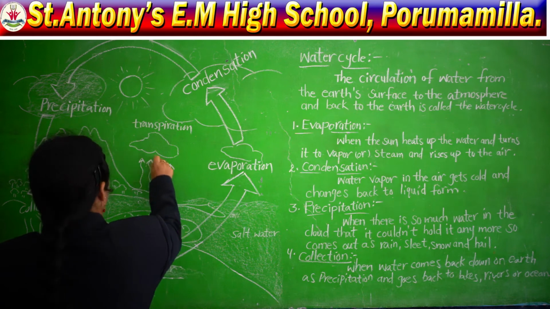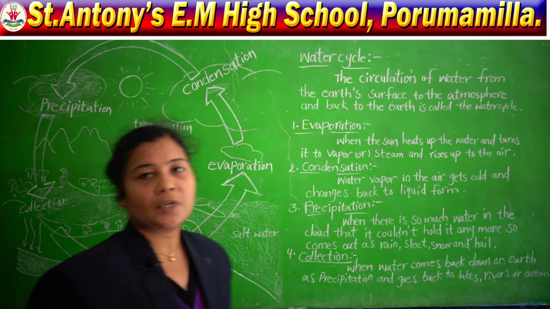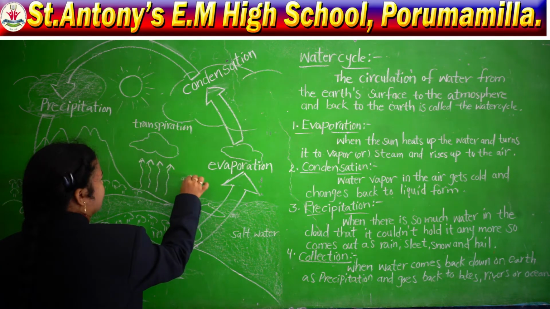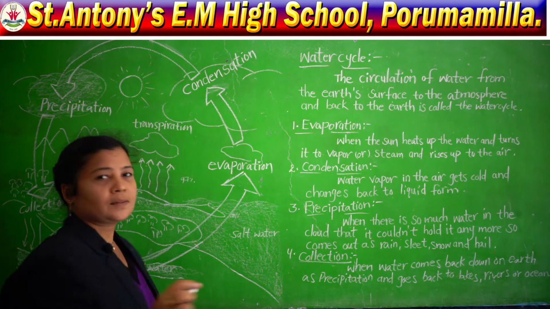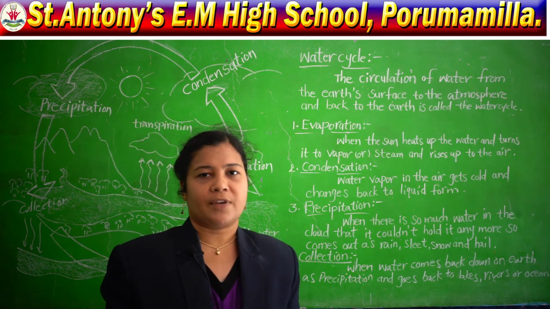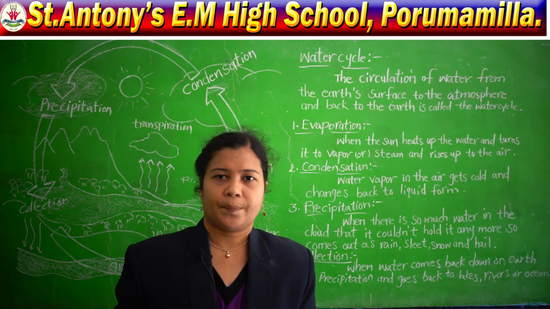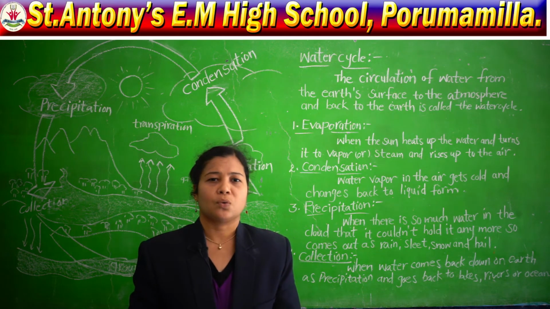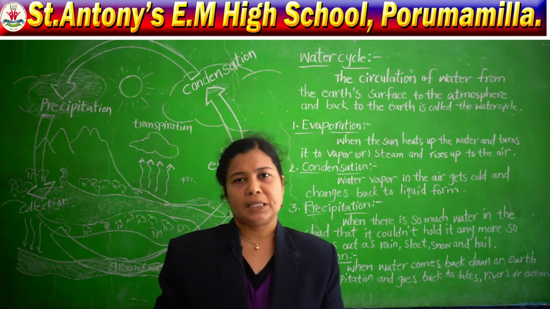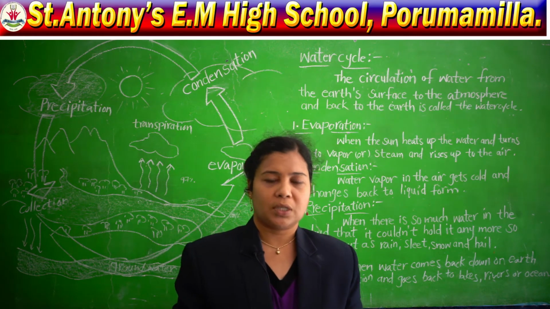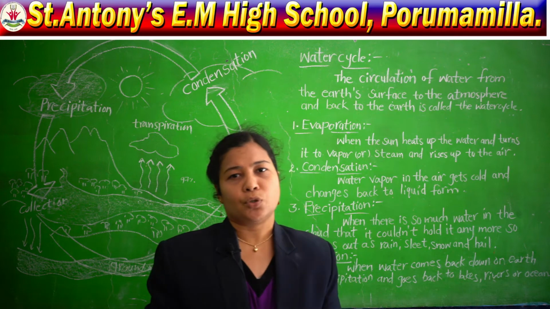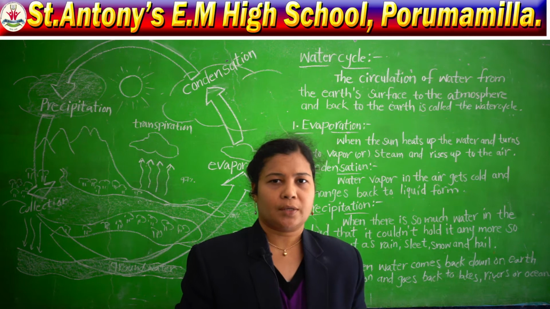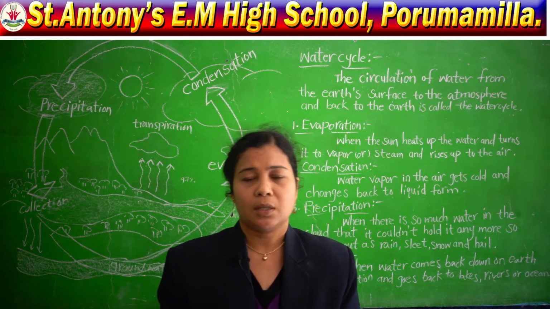So, why do we need this water cycle? Since 97% of the water on the earth's surface is salt water. Can we use this salt water? No. It is unfit for drinking, it is unfit for household things. We are not able to use sea water the way we use fresh water.